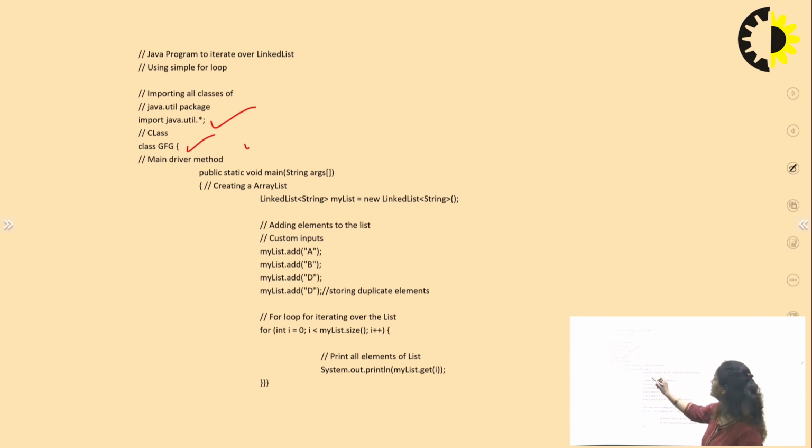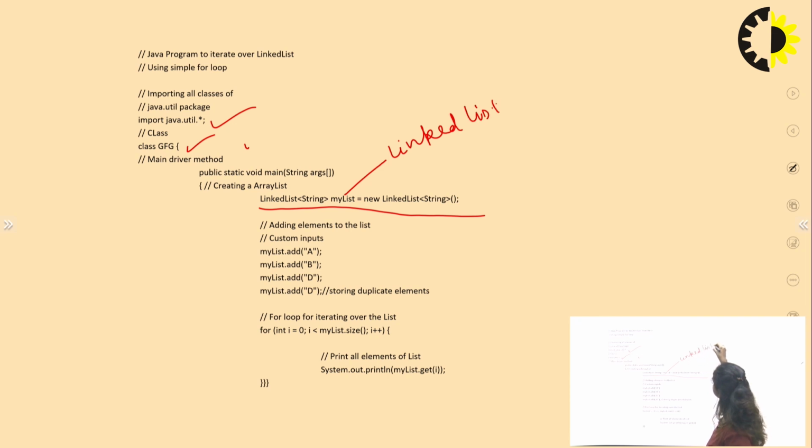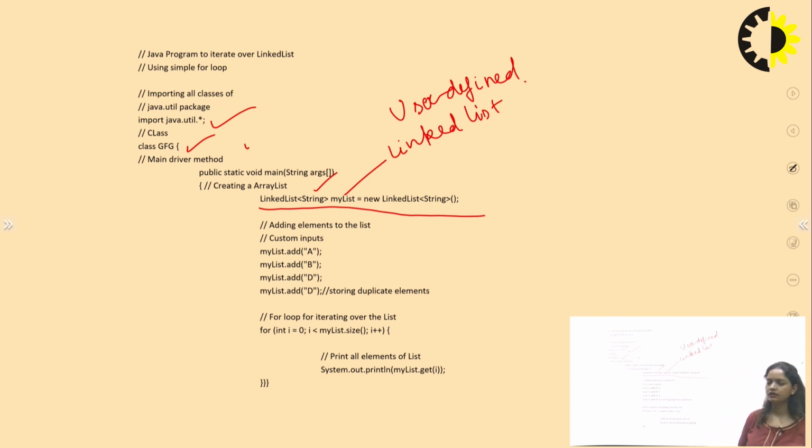In this class we are creating a linked list named myList, a user defined linked list with the type String. The data type it will support is String, using the new keyword and the LinkedList class.